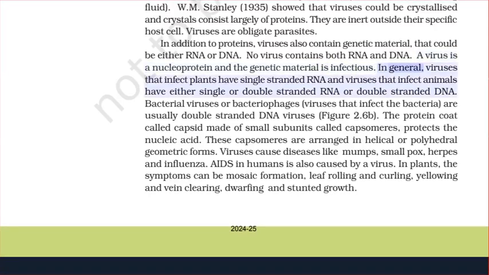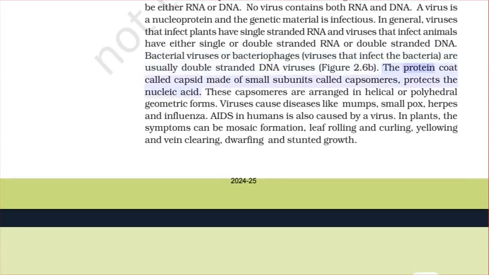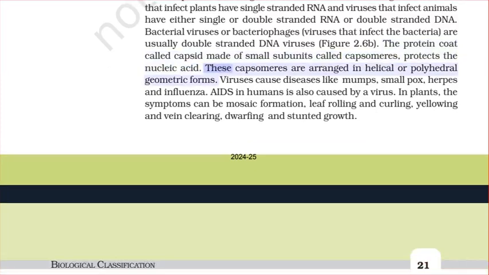In general, viruses that infect plants have single-stranded RNA, and viruses that infect animals have either single or double-stranded RNA or double-stranded DNA. Bacterial viruses or bacteriophages, viruses that infect the bacteria, are usually double-stranded DNA viruses, figure 2.6b. The protein coat called capsid, made of small subunits called capsomeres, protects the nucleic acid. These capsomeres are arranged in helical or polyhedral geometric forms.